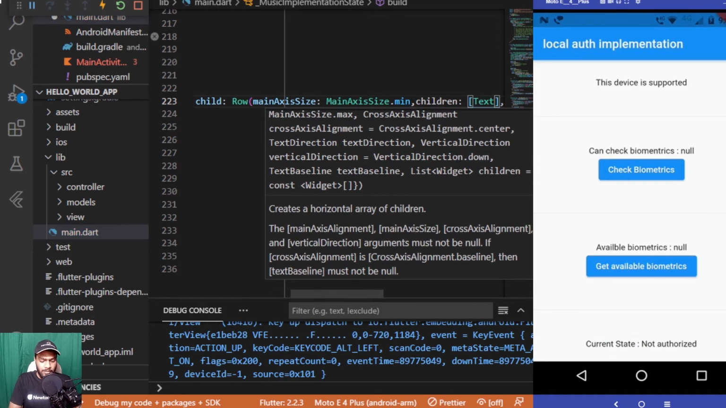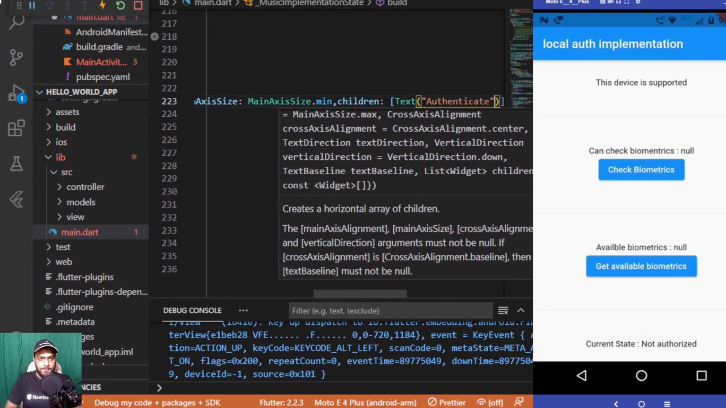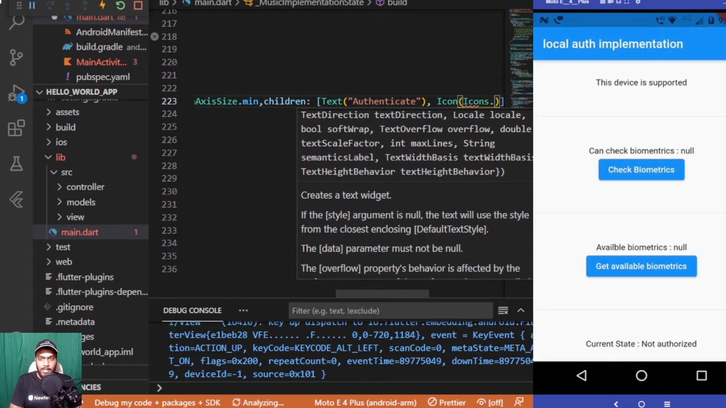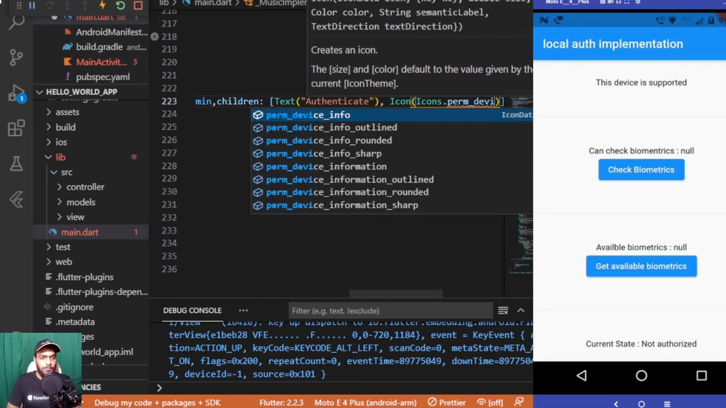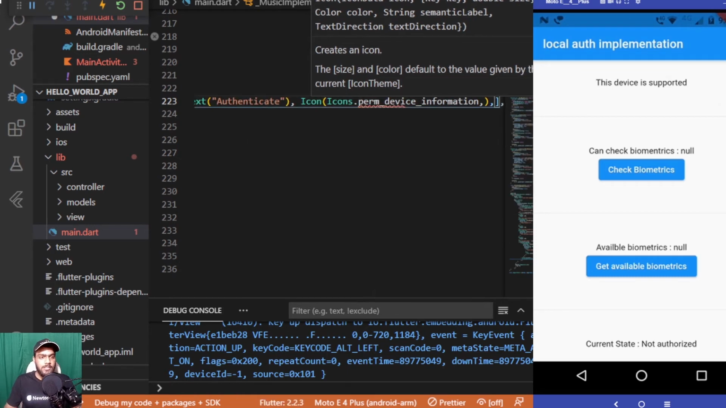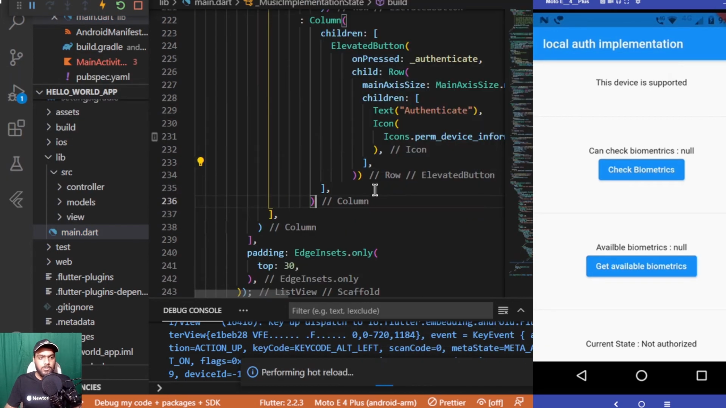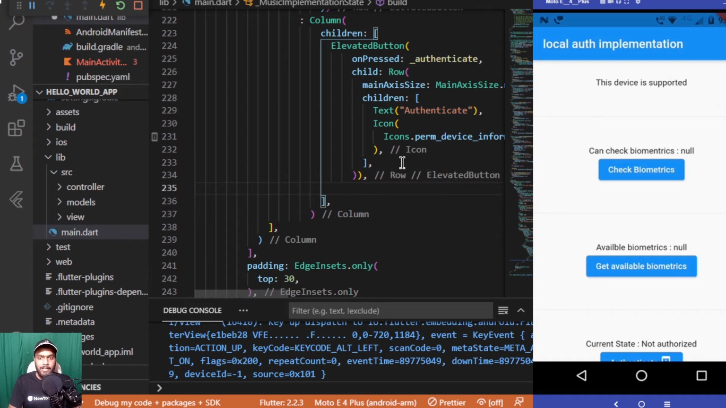And it will be having children as well. The first child is a text which will be saying authenticate, and next it will be having an icon. The icon will be displaying Icons.perm_device_information. So this will be the icon which we will be using inside this. Hitting Ctrl S so that this is saved, and the formatting is also taking place over here.